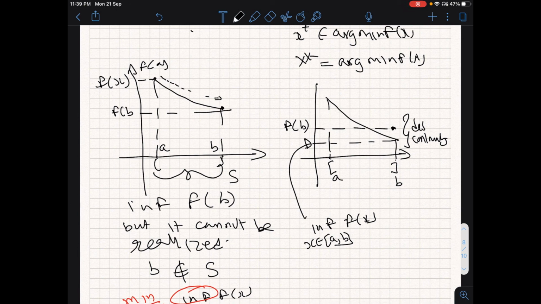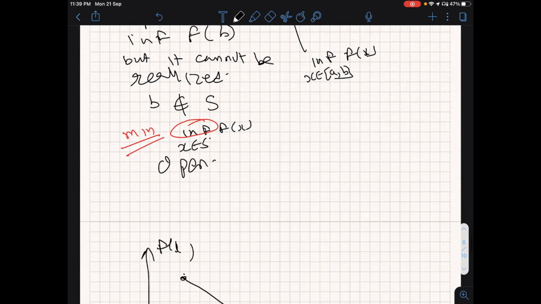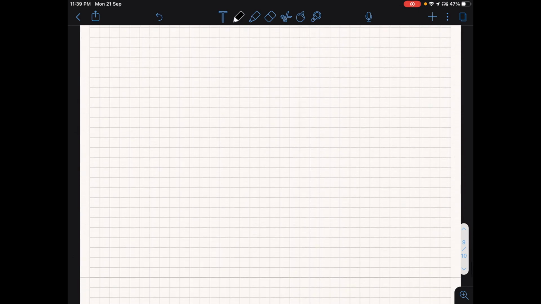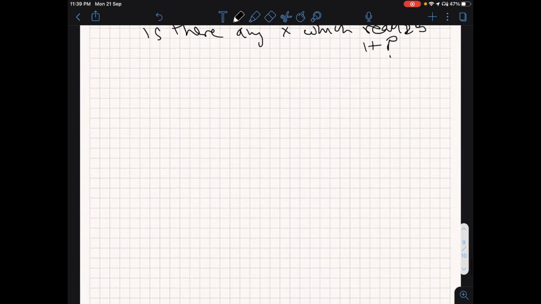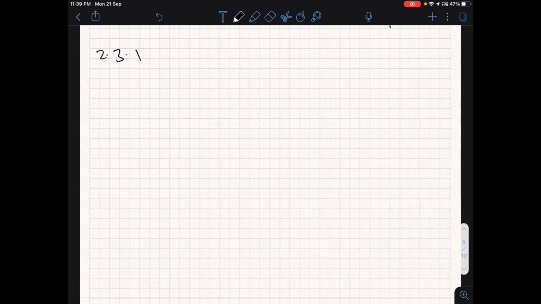So if I get rid of these three conditions, then I can guarantee that I have a minimum, and that's exactly what the Weierstrass theorem is. I am taking the statement from Bazaraa, Sherali and Shetty.